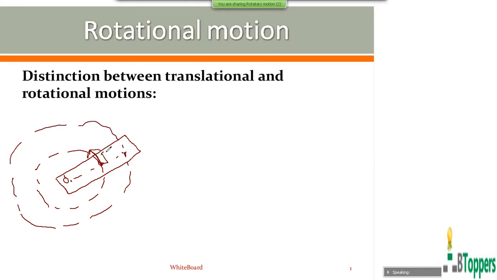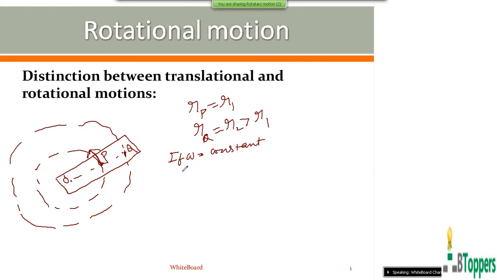So let us consider two particles denoted by P and Q, situated at different radial distances R1 and R2 from the axis of rotation, so that R2 is greater than R1. As I discussed earlier, in general circular motion, if the angular velocity omega is constant, then the circular motion is said to be uniform.